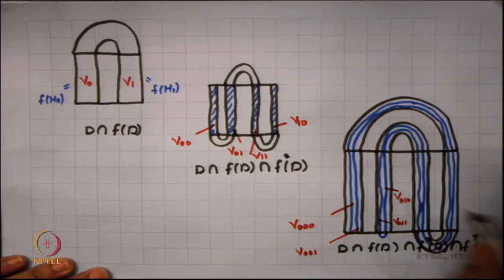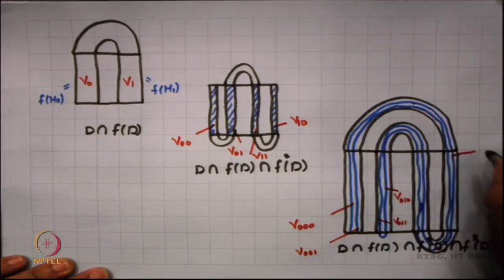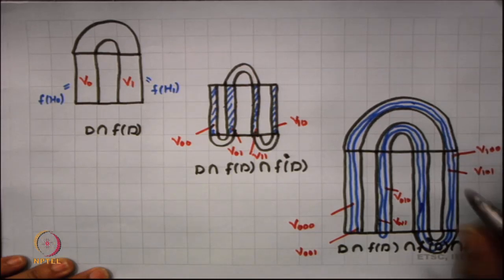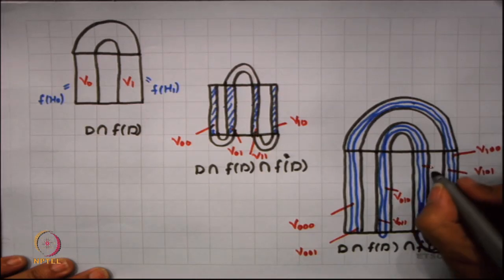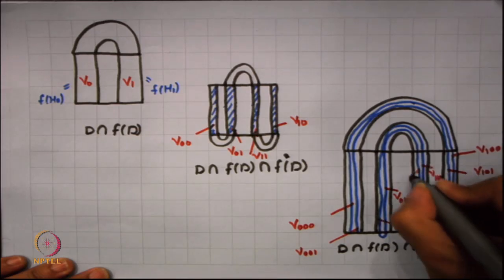This part was originally my V 1 0, so this is V 1 0 0 and this is V 1 0 1. And this portion, which was originally my V 1 1, we find as V 1 1 0 and this is my V 1 1 1.